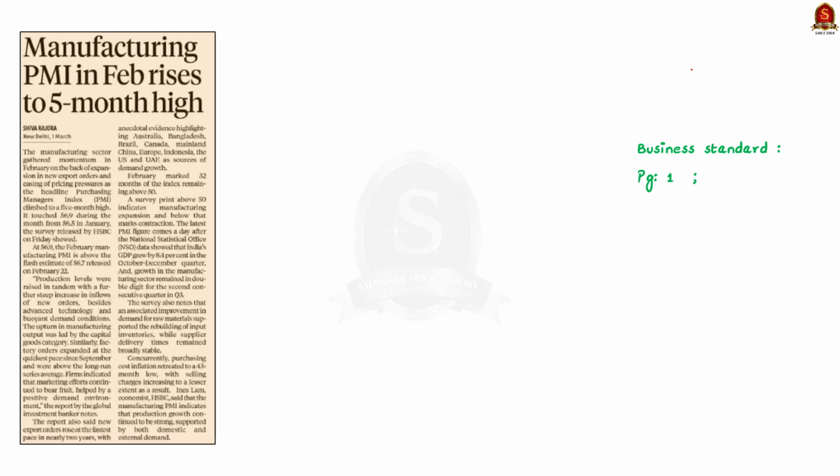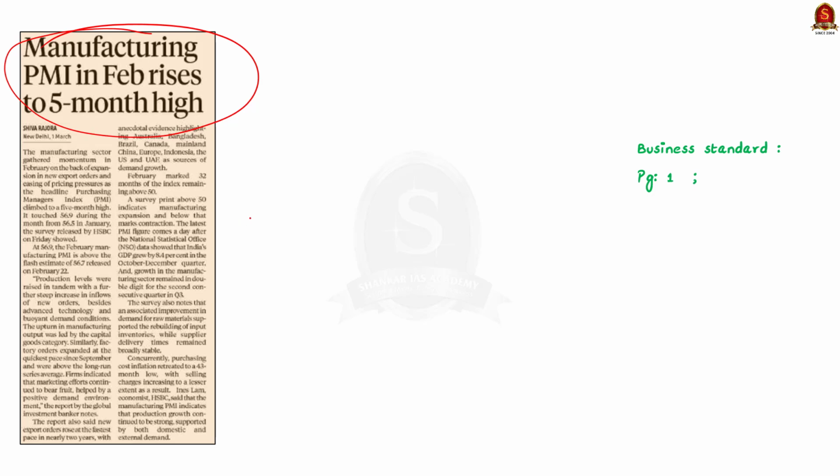Look at this Indian Express article. India's manufacturing sector experienced significant growth in February, reaching a 5-month high as indicated by the Purchasing Manager Index or PMI. See, this growth was fueled by an increase in the new export orders and decreasing pricing pressures. The sector has shown consistent expansion over 32 months with strong domestic and international demand driving the positive trend. Additionally, the cost inflation for the purchasing has dropped to a 43-month low, contributing to the sector's robust performance. See, this is the crux of the article.